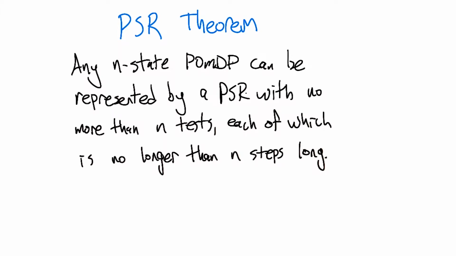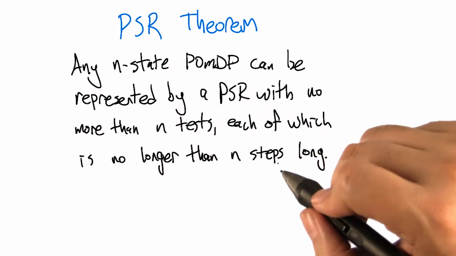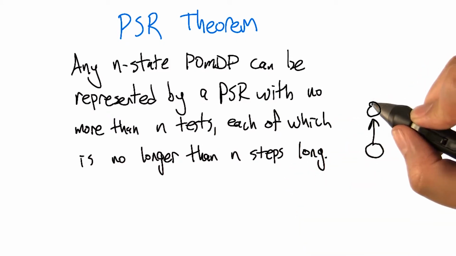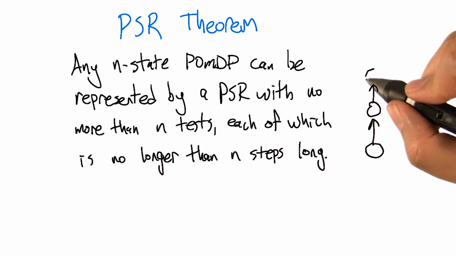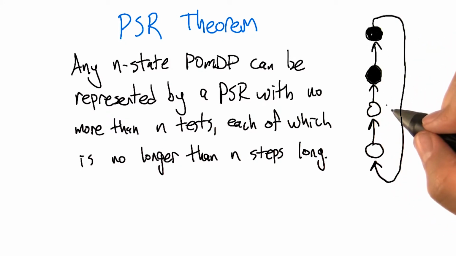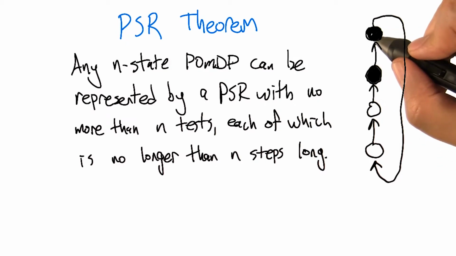I guess I didn't think about that before, since both of those tests were sort of very short, right? Yeah. But it's not hard to come up with an example like that. And I'm writing it as a POMDP because I am a limited beast, and it's hard for me to think about PSRs. So what might a test be that you'd need to represent a POMDP written like this?